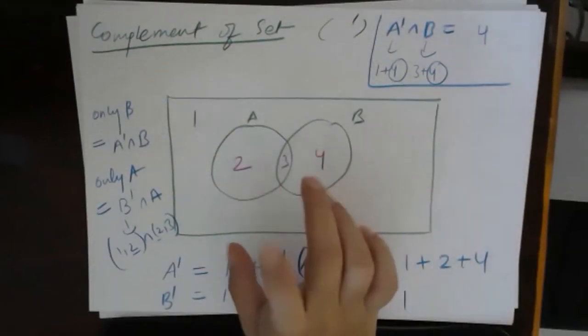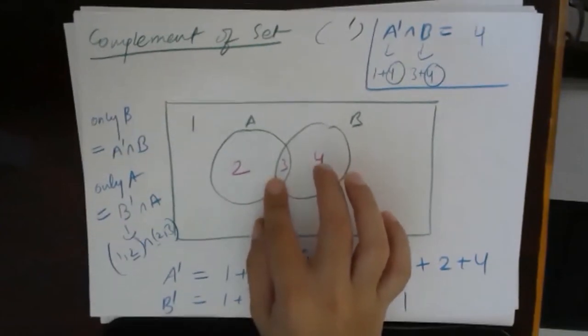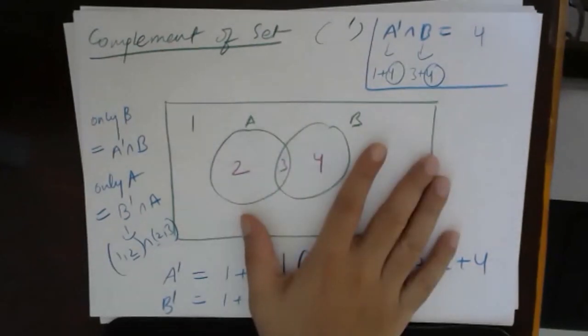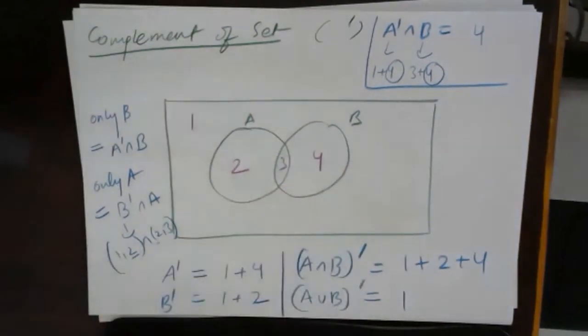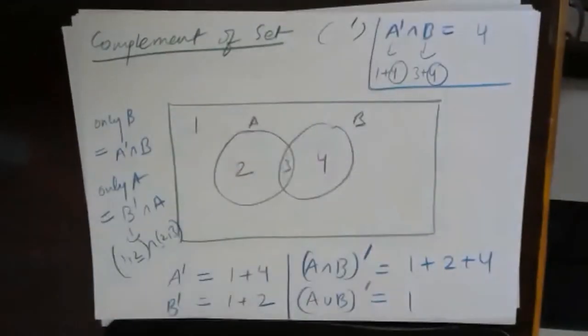So if I am talking about A complement, then the A complement set will not contain scooter, cycle, books, or pencil. Why? Because the universal set was only the set of ice cream. A complement will contain everything else only in the universal set.